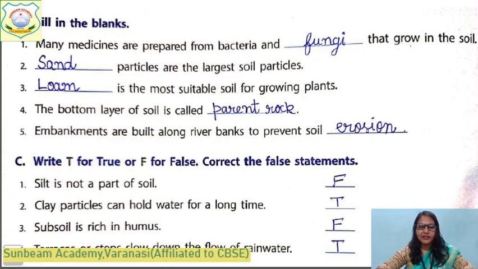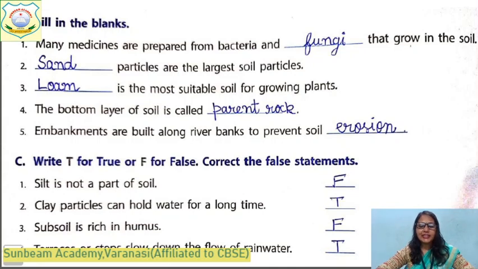Come to the third one, write true or false. Correct the false statements. Here we will write true or false. Silt is not a part of soil. It is false. Silt is a part of soil. Clay particles can hold water for a long time. It is true.